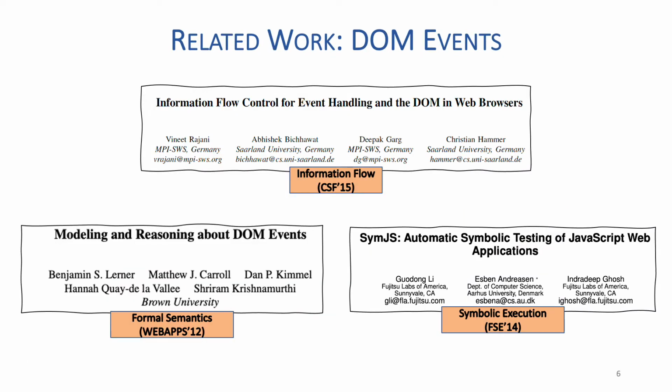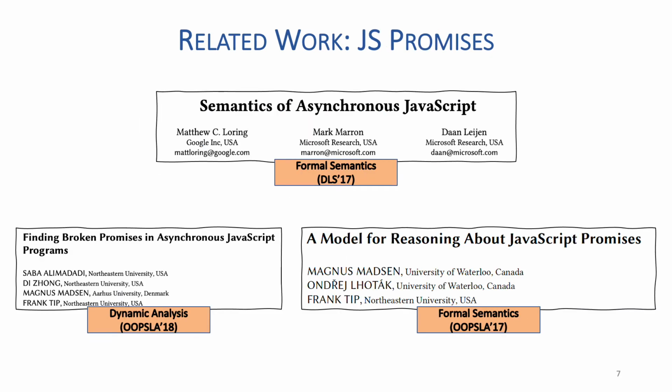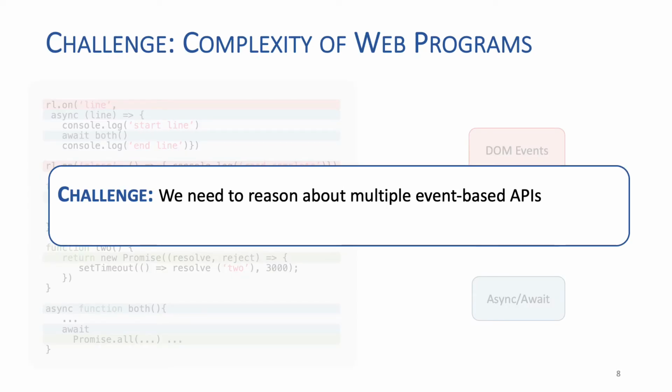There has been a lot of work on reasoning about programs that interact with the DOM, spanning different techniques, such as information flow control, formal semantics, symbolic execution. And there has also been some work on JavaScript promises, especially in the context of dynamic analysis and formal semantics. Now the question is, how could we be able to reason about programs that manipulate not a single, but multiple event-based APIs?